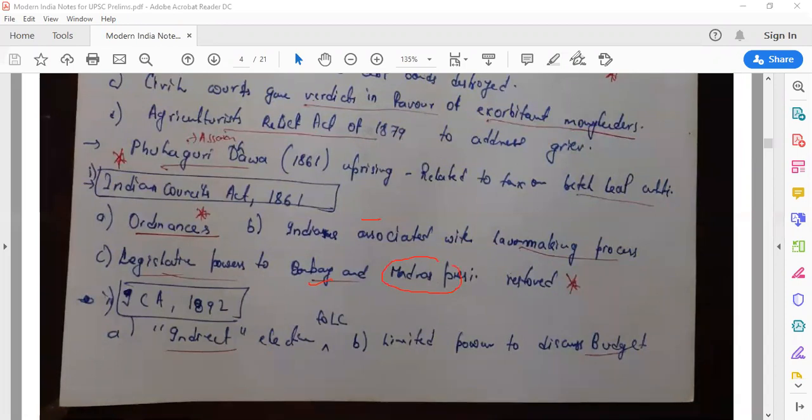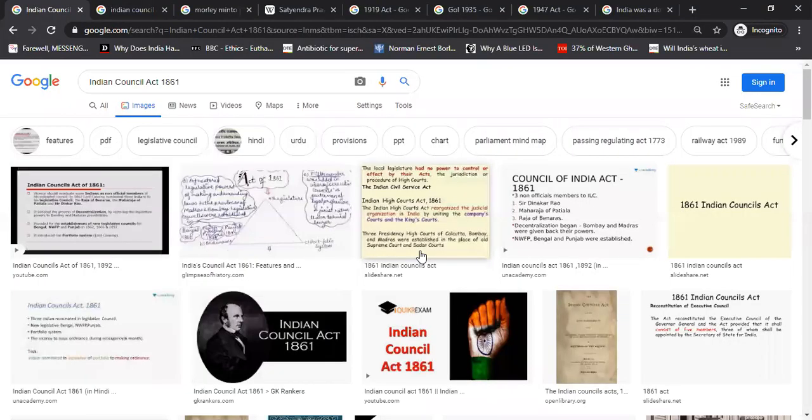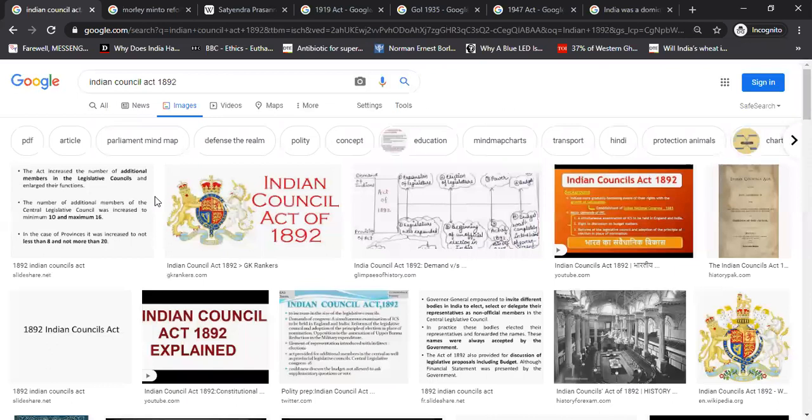That is Indian Council Act of 1892, right? Cool. Dinkar Rao, Maharaja of Patiala, Raja of Banaras, all these were added in the Legislative Council, and they were non-official members. There were certain official members, there were certain non-official members. And now you will see in Indian Council Act of 1892, there will be even a provision of indirect election. Up until now, elections were direct, but now there will be indirect election, right?